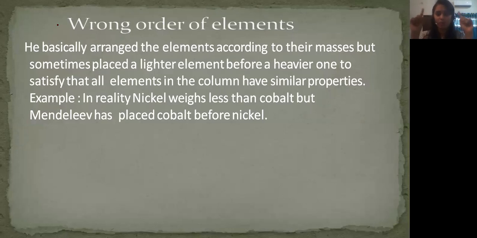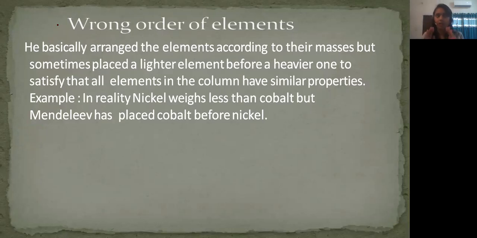Mainly his focus was to place the elements in accordance with the same chemical properties or same physical properties.